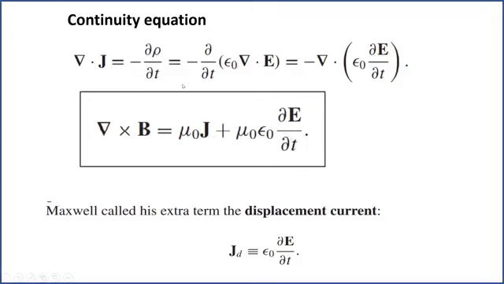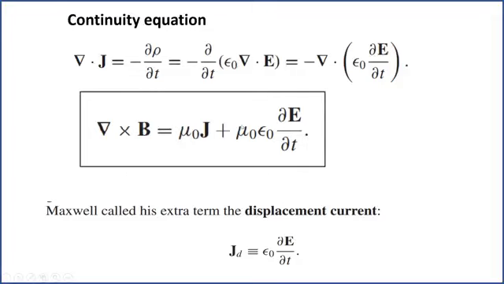Now if we take the divergence of this, this side is 0 anyway, and on this side, if we take the divergence, that will be divergence of J plus epsilon naught partial E by partial t, and that will be 0. You can see from this equation, divergence of this side is also 0. So now both sides are equal. Now the equation is correct after taking the divergence. The flaw that was in it is removed by this modification of Maxwell.